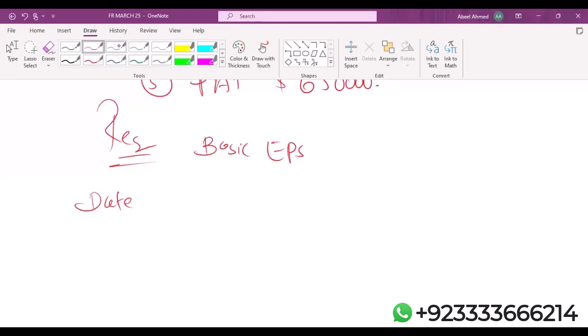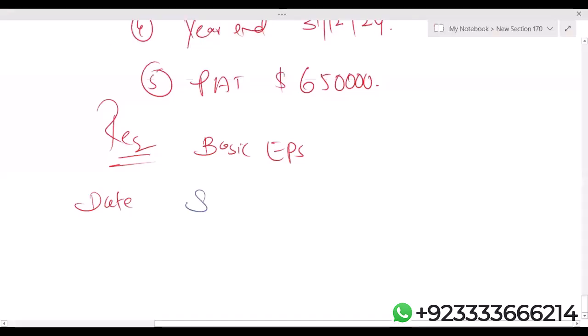Date, shares, time factor, adjustment factor, and weighted average.